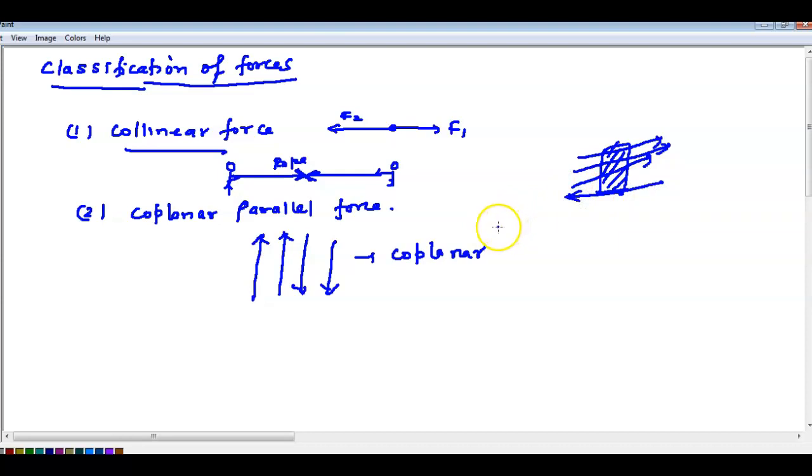Understood till here? So forces or loads and support reactions in the case of a beam. Consider a beam, like this is the overbridge. Here a pillar will be there, and here a pillar will be there. So these forces are in this direction, all parallel to each other. Then they are said to be coplanar parallel forces. Any doubt till here?